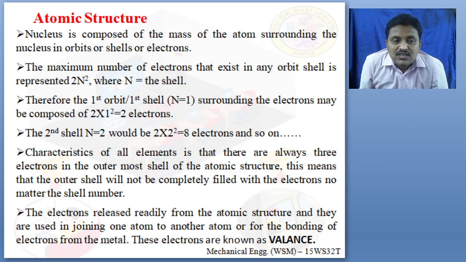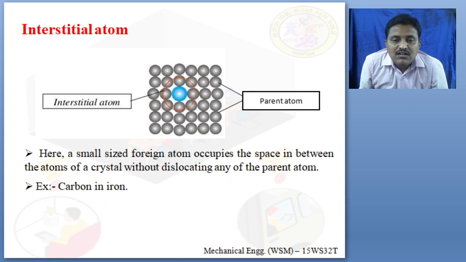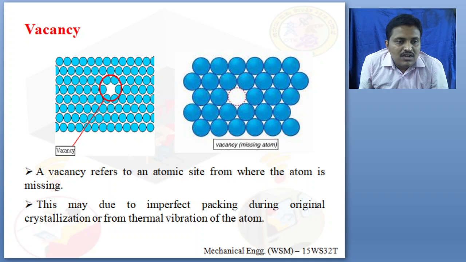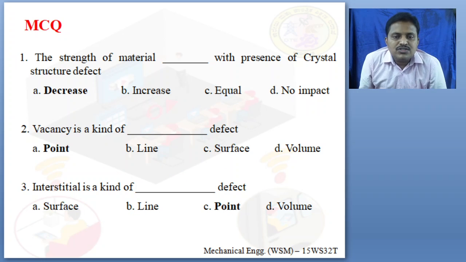So dear students, we saw the different types of defects. In that, we saw point defects, line defects, surface defects, and volumetric defects. In that, we have discussed point defects in detail. So let us see the model questions, the multiple choice questions.